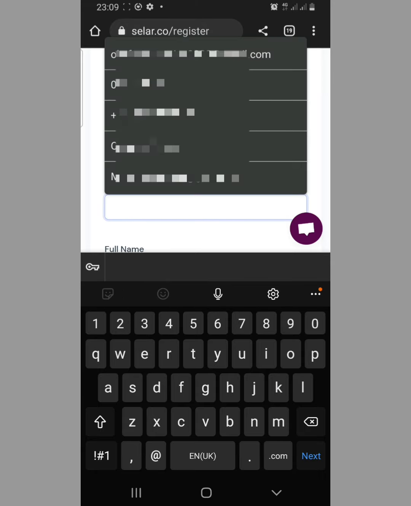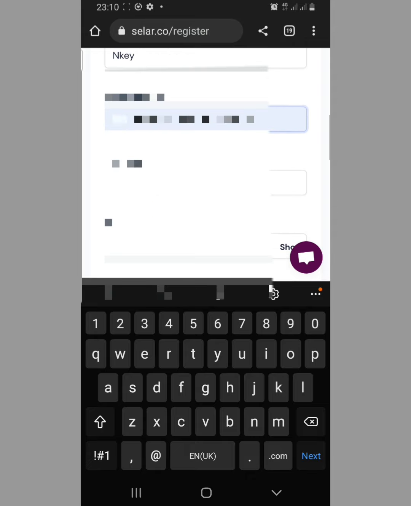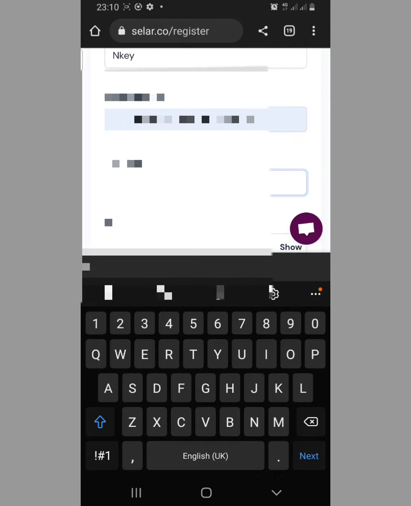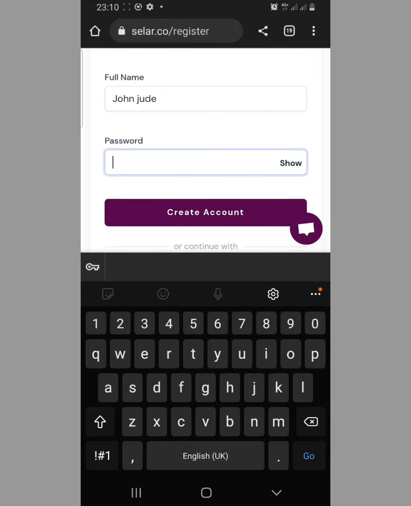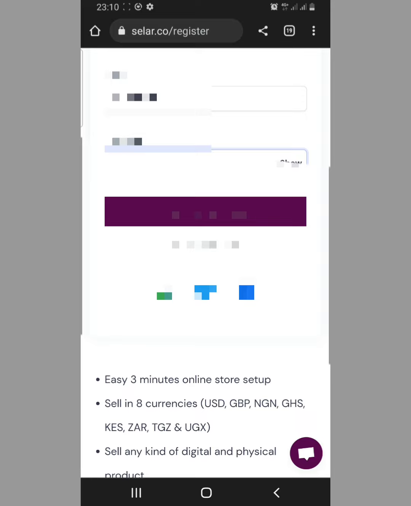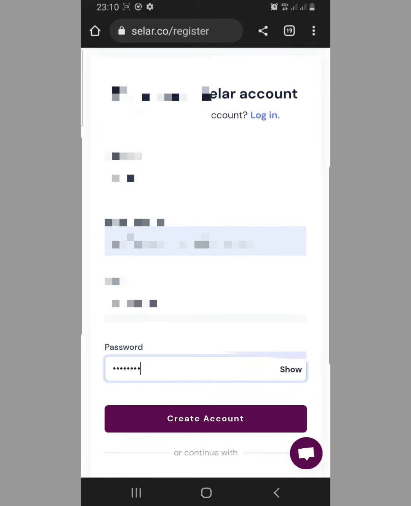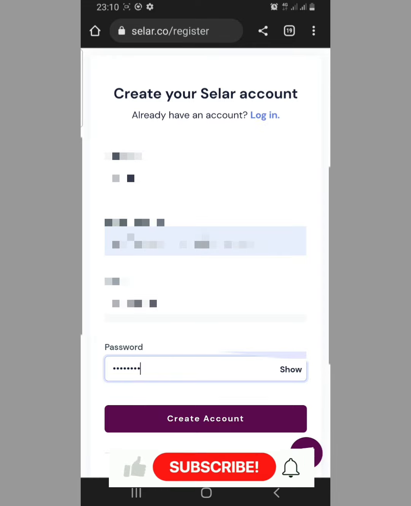Here you enter your email address. So here you enter your full name. Here you enter your password. So when you are done entering your details, because this platform involves e-commerce, what it does